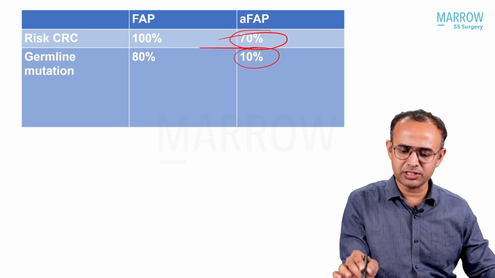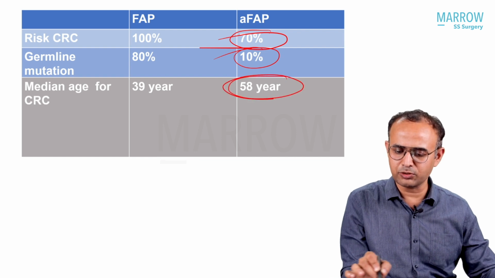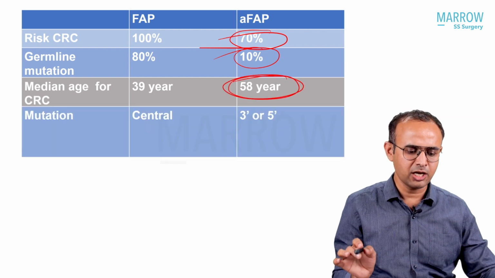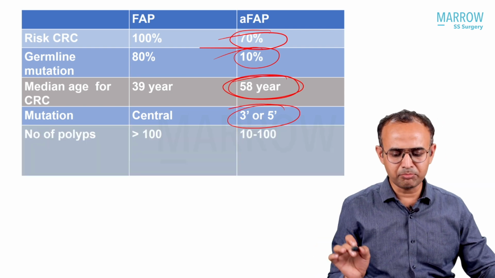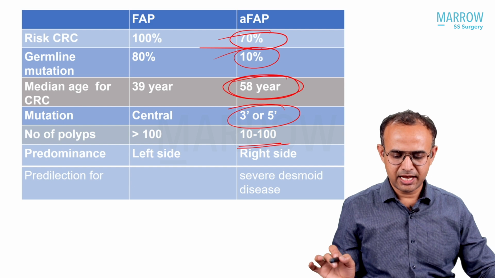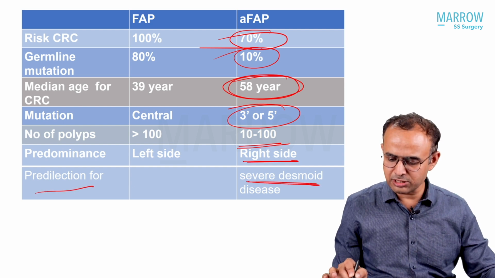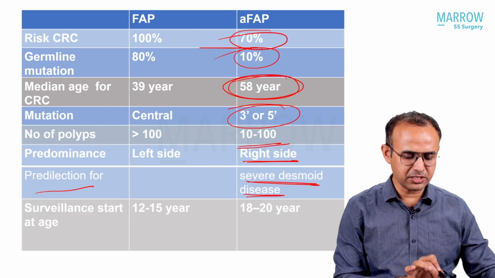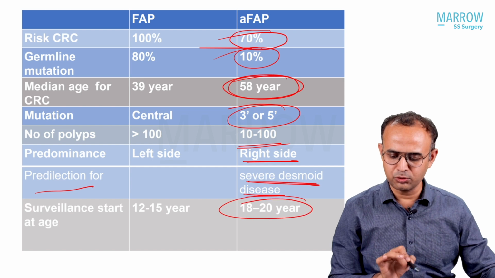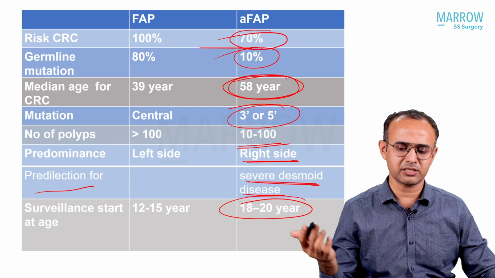The germline mutation is 10%. Median age for colorectal cancer, they gave 59, it is 58 years. The mutation is at the 3' end. The number of polyps is less than 100, more on the right side, and there is a predilection for severe desmoid disease, which is clearly mentioned in Shackelford's, and surveillance should start at 18 to 20 years. So the increased risk of upper GI polyposis is not right.